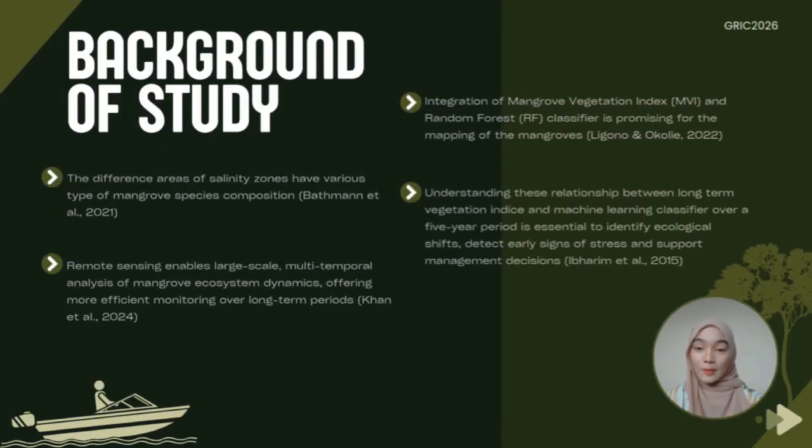Next, I will explain about the background of study. Previous studies have shown that different salinity zones support different mangrove species. With the advancement of remote sensing technology, it is now possible to monitor mangrove ecosystems efficiently over large areas and across different years. In this study, I combined the Mangrove Vegetation Index, which is MVI, with the Random Forest Classifier to evaluate the changes in mangrove species composition between 2018 and 2024.